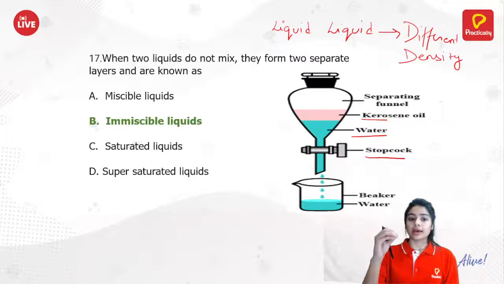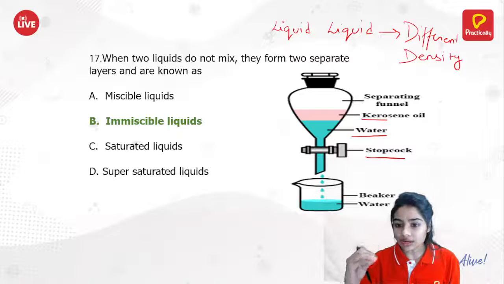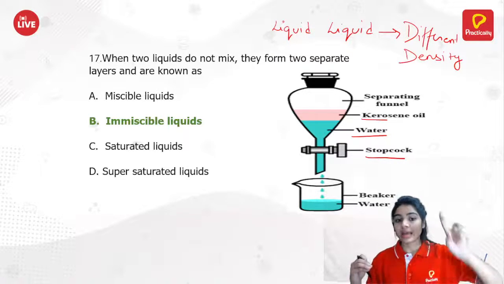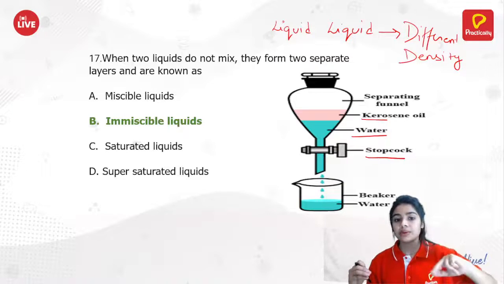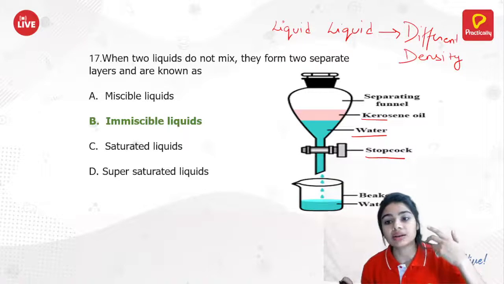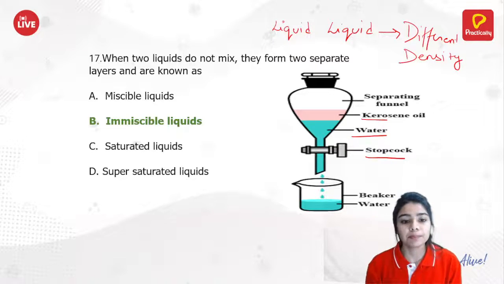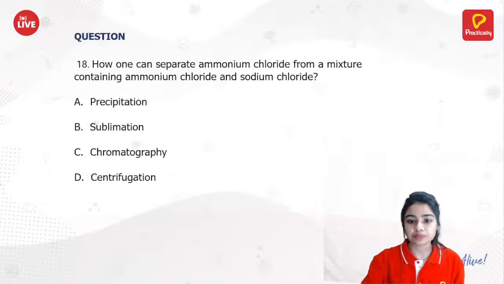So the separating funnel is used when there are immiscible liquids, and they have different densities. Yes, Chaya Devi, that's correct. B is the right answer.